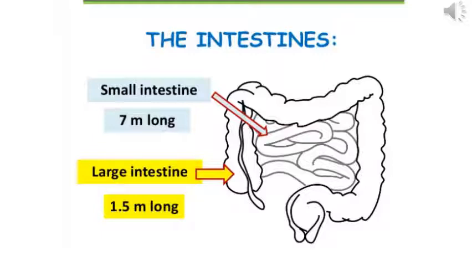The diameter of the large intestine is more than that of the small intestine. So on the basis of diameter, the small intestine has a small diameter. That is why the name small intestine was given.